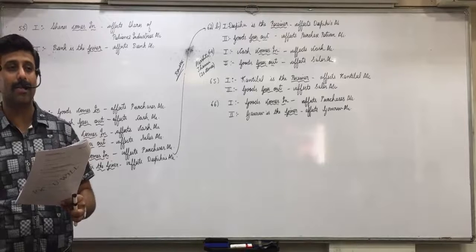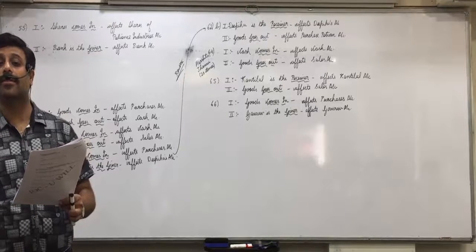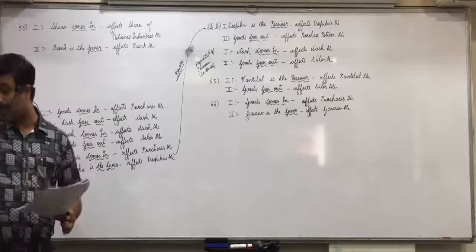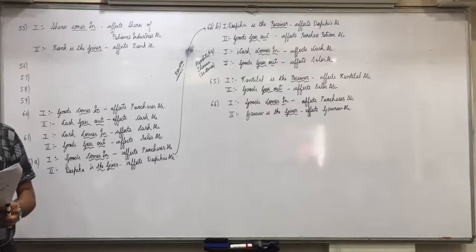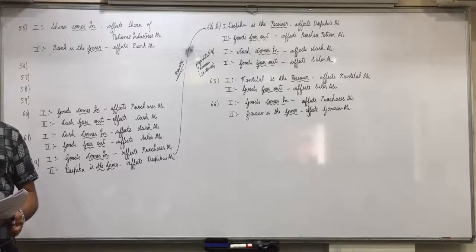Prachi, receivers. Arushi, Patel and Sons are the receivers, affects Patel and Sons account. And giver, Desai Brothers are giver, affects Desai Brothers. Two effects. Patel is receiver and Desai is the giver. Okay. Anyone else?